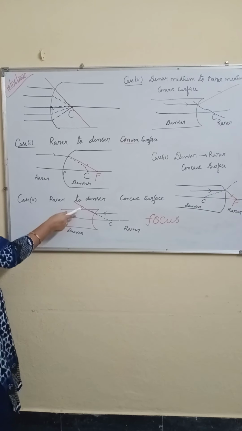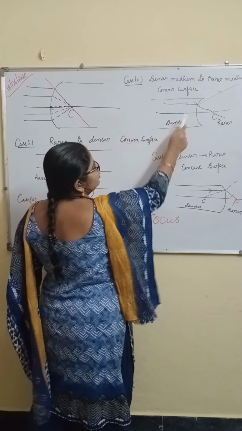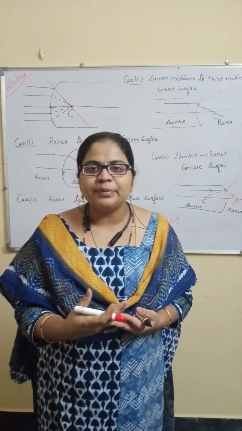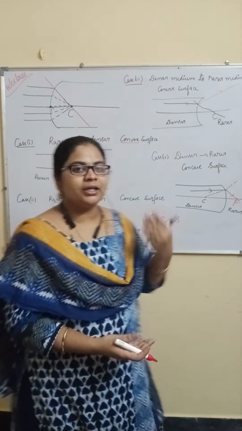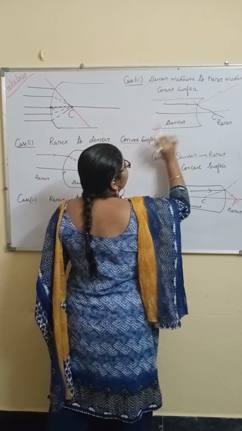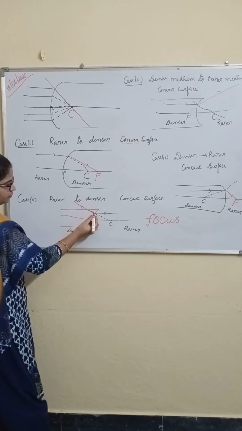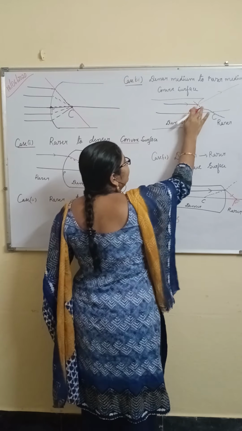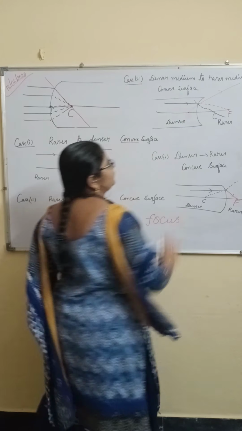Now, what about these? Are these meeting the principal axis? No. Here also, in case 3, they are not meeting. So when the refracted rays are not meeting the principal axis, what will we do? We should extend backward. So you just extend backward. It will be the focus. And here also, focus. Here we should extend backward, right? This is the focus.